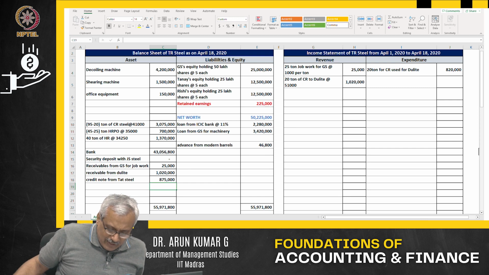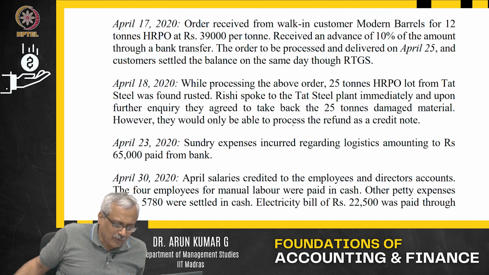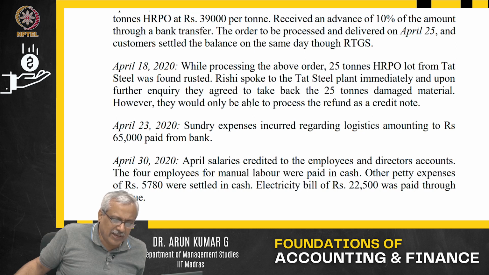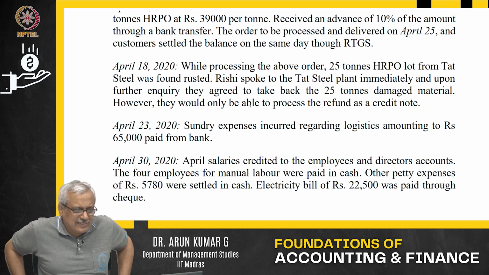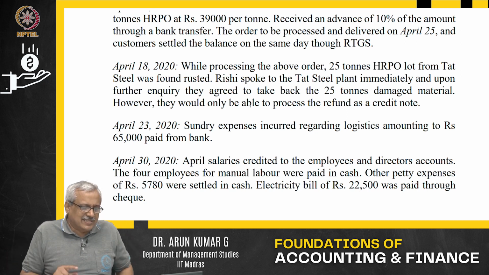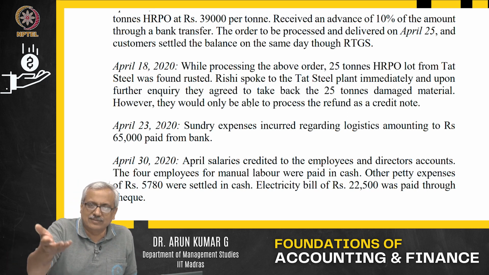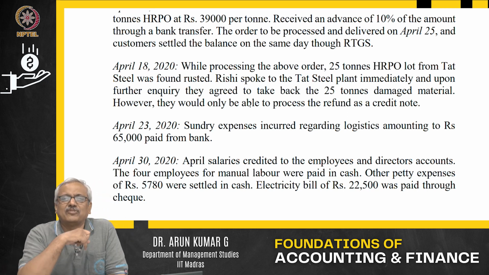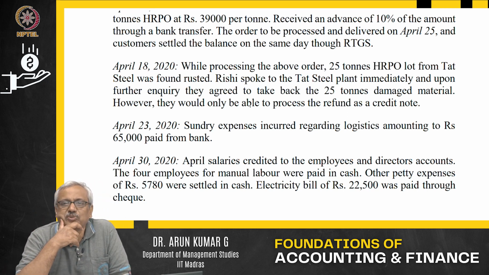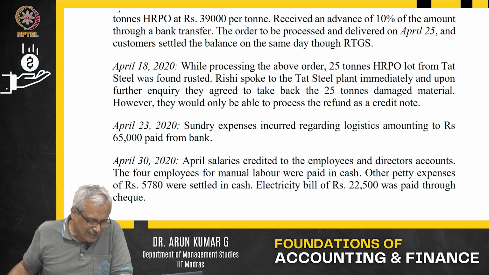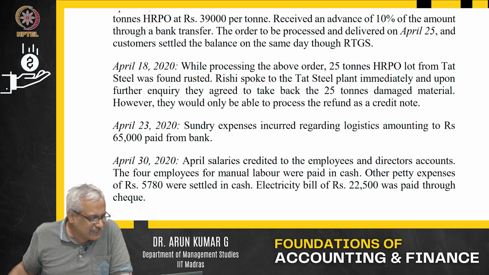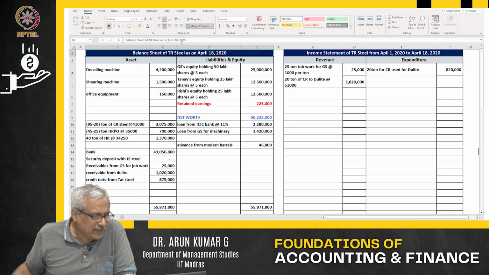Now I go on further in this particular case out there. I go on to the April 23rd transactions. We see that sundry expenses incurred regarding logistics amount to 65,000 paid by the bank. Possibly this was the amount that was incurred for transporting the goods to and fro, manual labor, whatever it is. Sundry expenses have been incurred. That means the moment it is the 23rd of April, I will go to 23rd of April out here.